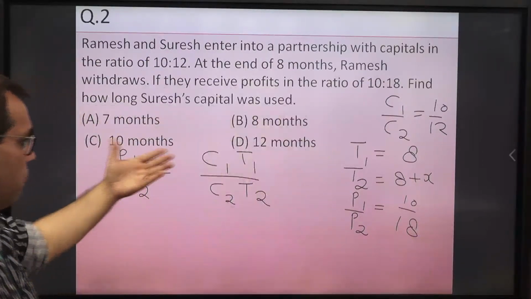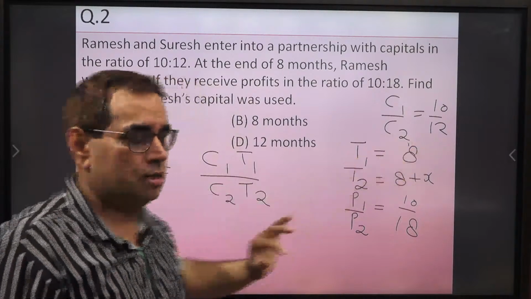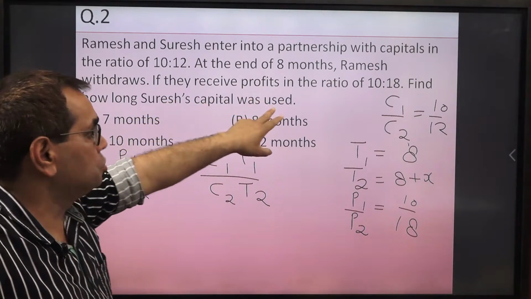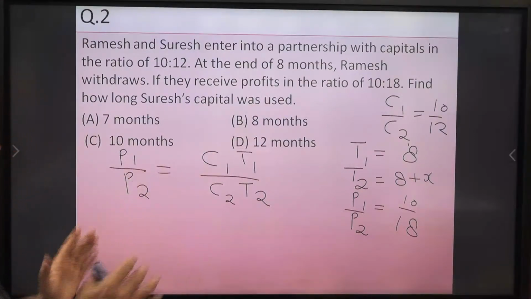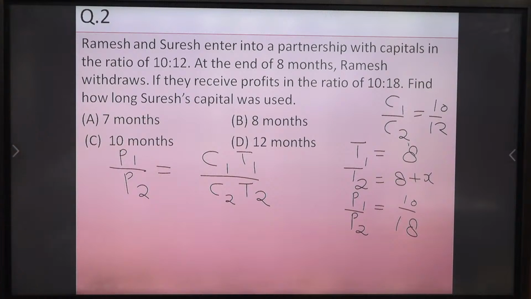Now using this formula, you can compute the value of X. All of you can compute the value of X. So what are you getting? Value of X, tell me. And after calculating the value of X, they are asking to find how long Suresh's capital was used. So the answer will be 8 plus X, because Suresh's capital was used for 8 plus X months. So Raj Sharma has provided us the answer 12. Any other student who is getting the answer, tell us, please. Meena Ketan Nag, your answer?